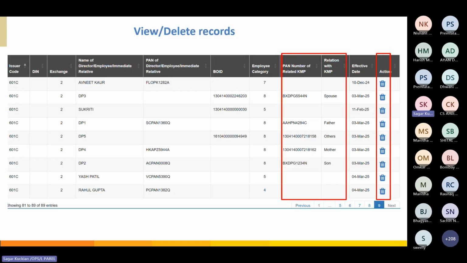So this is the detail inquiry page. Here you can view the entire records. You can delete as well. If you see on the extreme right hand side, there is a delete option. You can simply click on the delete option and delete any particular record. If you see the columns which are highlighted in red, these are for category 8, relation with KMP. The effective date will be the date on which the particular record has been updated.